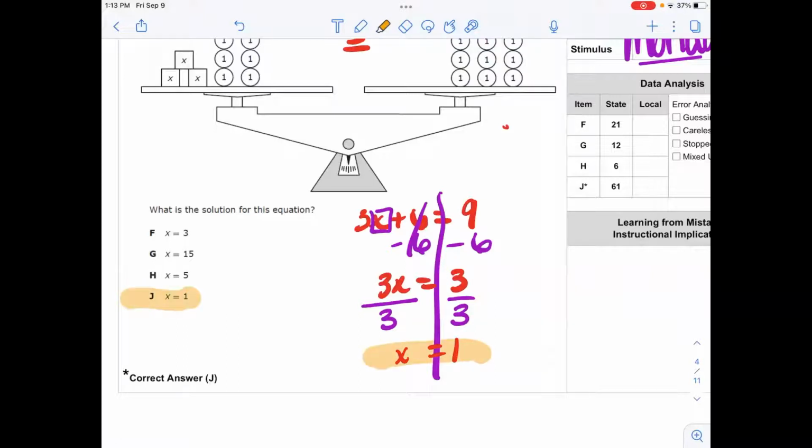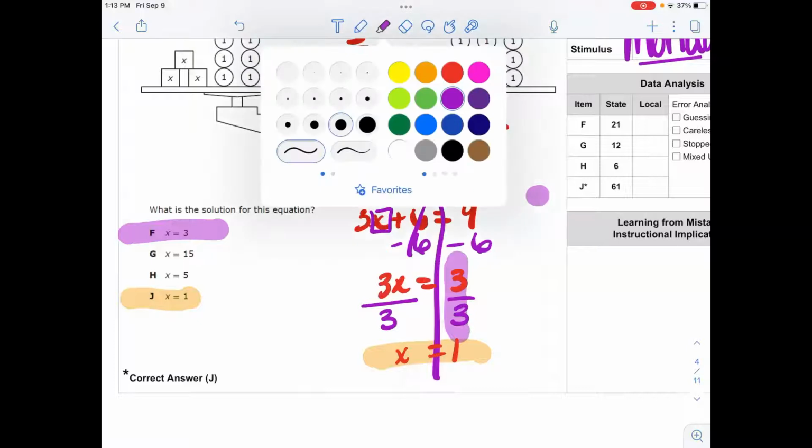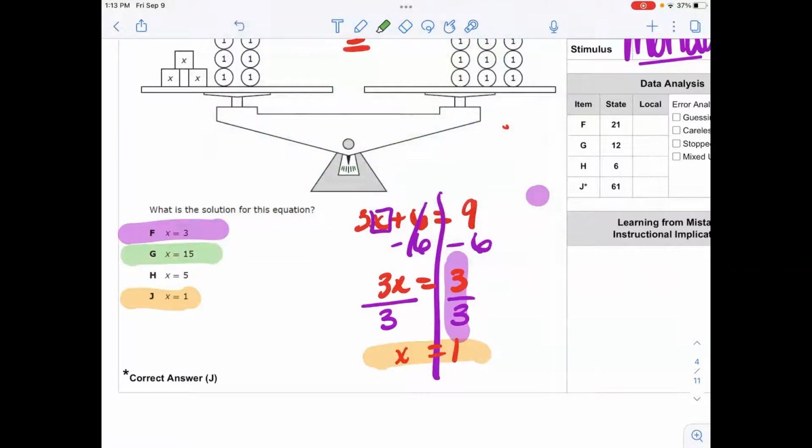What I do want to point out is how the state got some of these incorrect answers, and I'm going to try to get through it briefly so I can have time to talk about the other ones. But x equals 3. Look at this. How could they have gotten x is equal to 3? A fun thing that kids like to do is say 3 divided by 3 is 3. So that's one way. And then the next one is x equals 15.